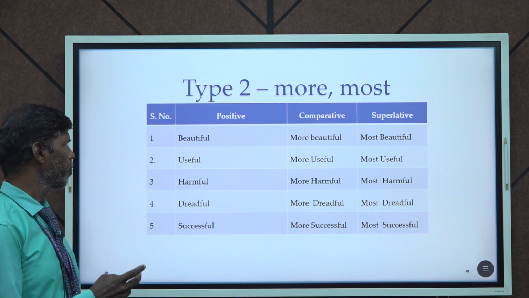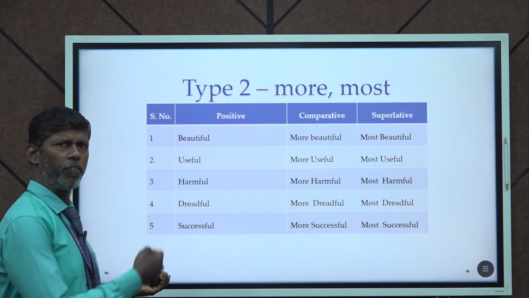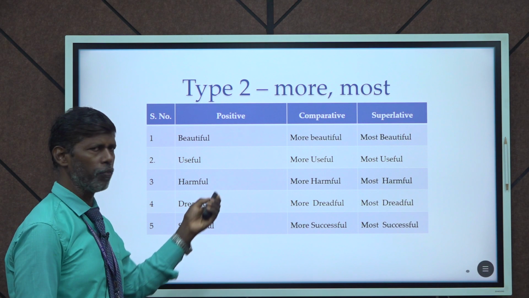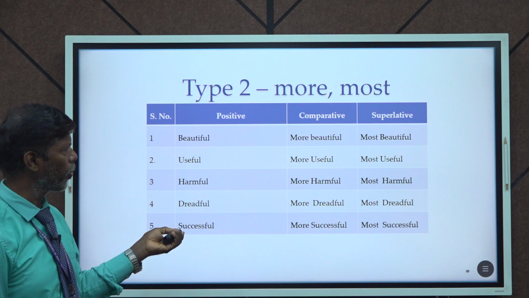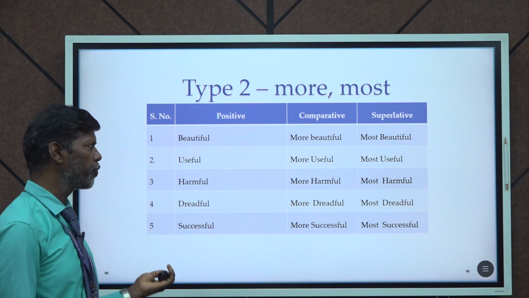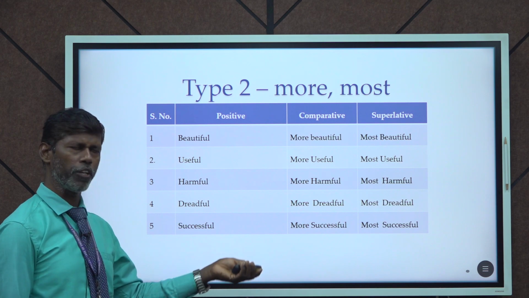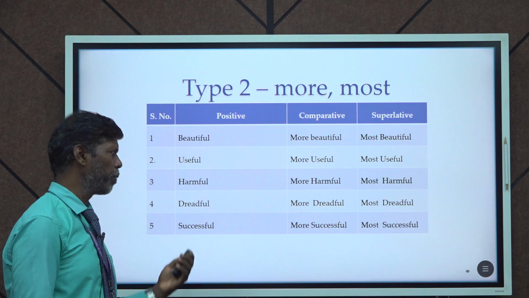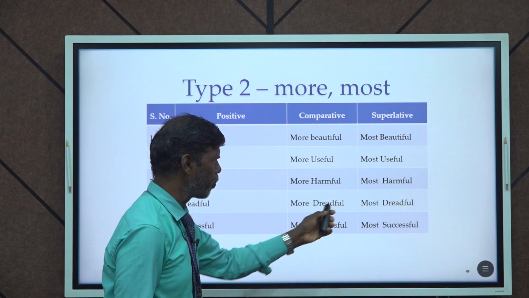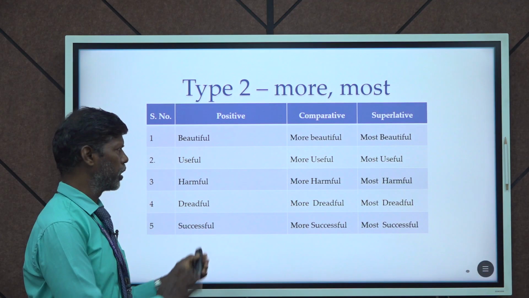And so type 2, where we need to add more or most. Beautiful. Here we cannot change the word into beautifuler or beautifulest. It cannot be done. So we add more with the word. In comparative we add more, and for superlative we go with most. So more beautiful, most beautiful. More useful, most useful. More harmful, most harmful. More dreadful, most dreadful. And last, successful becomes more successful and most successful. So when we come to words ending with FUL, we should add more or most according to the degrees that we use.